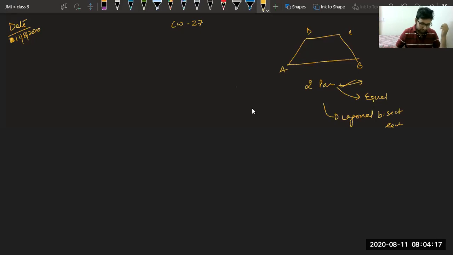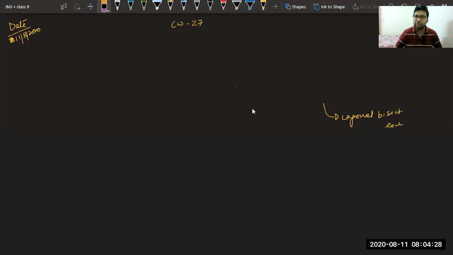Then finally, one more theorem is there, theorem 8.8. Let us start from there. This will also help us to prove a given quadrilateral a parallelogram, and this is the easiest one to use. So let us see theorem 8.8.